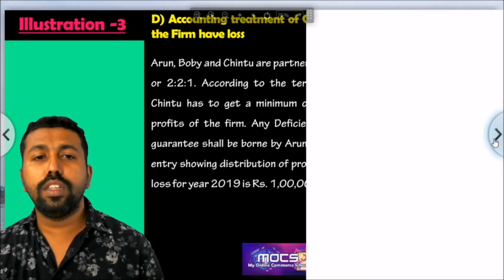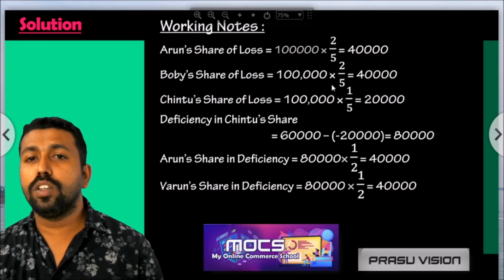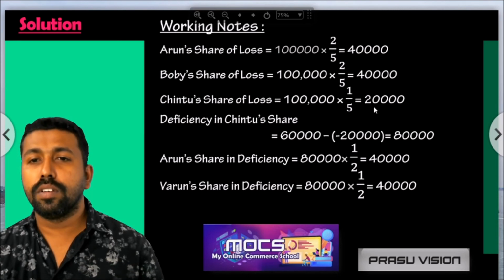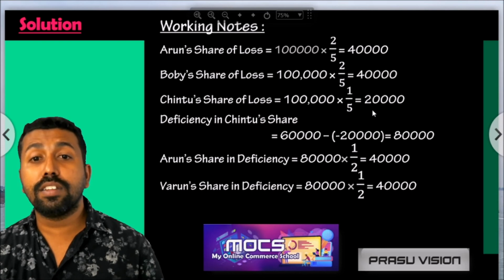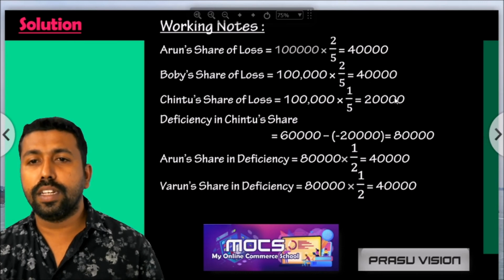So how to solve this problem? First of all, we share the loss as per the ratio. Arun's share of loss is 1 lakh into 2/5, 40,000. Bobby's share of loss is 1 lakh into 2/5, 40,000. Chindu's share is 1 lakh into 1/5, 20,000 loss, but that partner has to get 60,000 profit. So to cover this loss, we have to give the guaranteed amount along with the loss amount also.